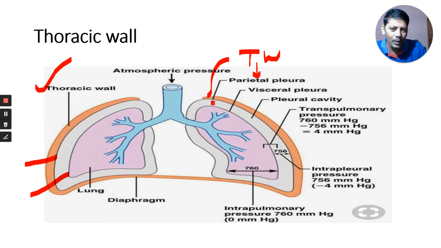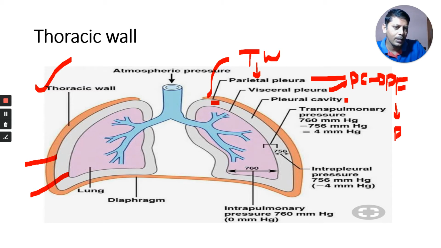The pleural cavity. And after the pleural cavity? The visceral pleura. That means between these two there is a pleural cavity, and in this pleural cavity there is pleural fluid. As I told you, this reduces friction.